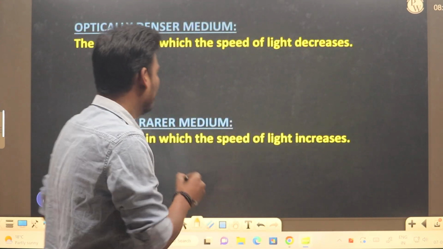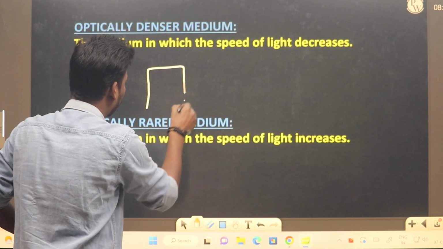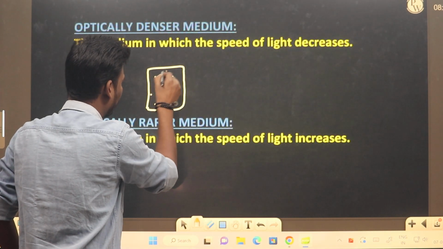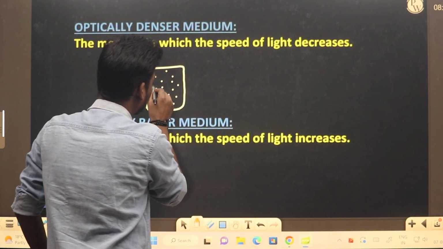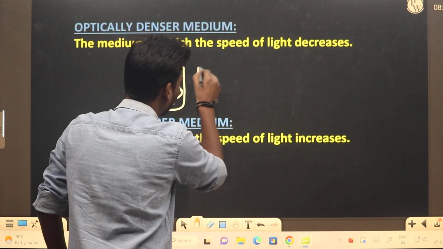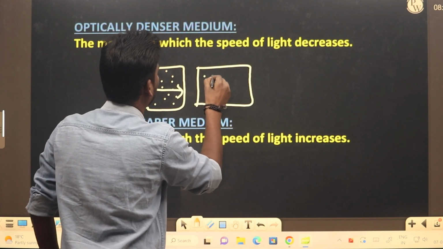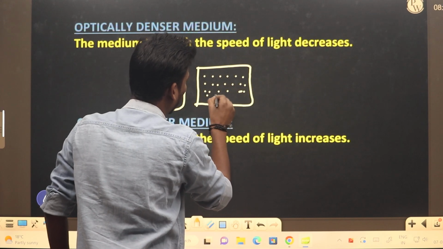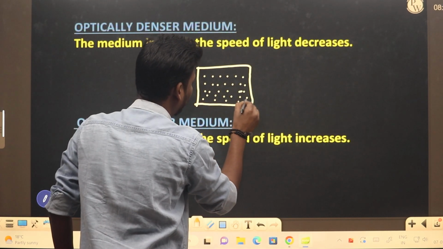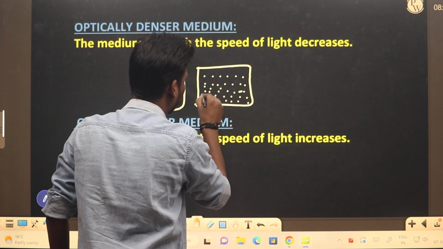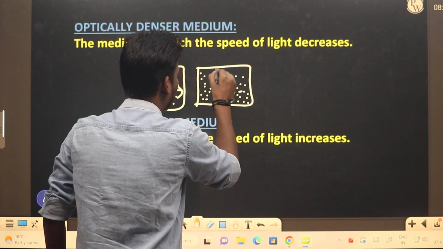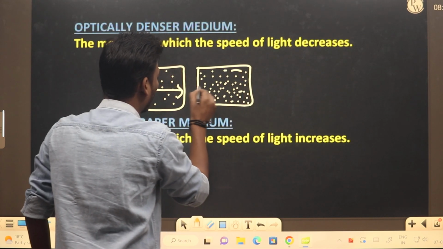Okay, so if I consider one case where all these are considered molecules. If the light is traveling from this medium and this medium, the molecules are very closely packed. So what happens?